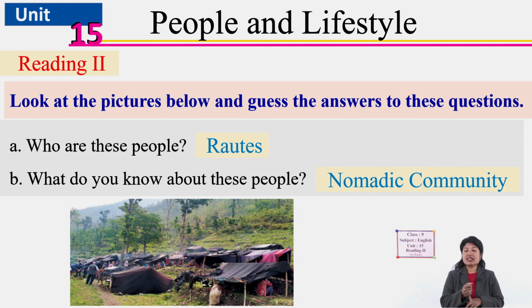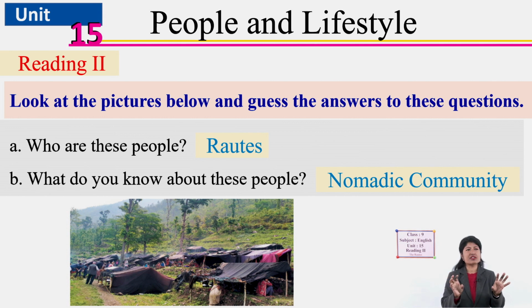Nomadic is the term that means the people who do not settle down in a particular place for a longer time. They keep on migrating from one place to another, and they do not live the life of people like us.